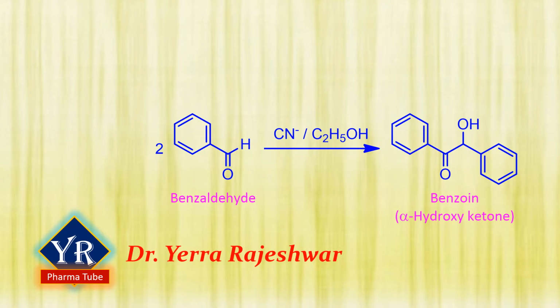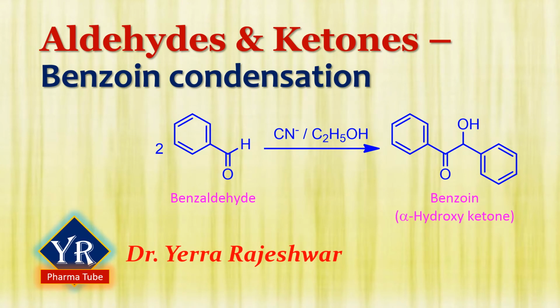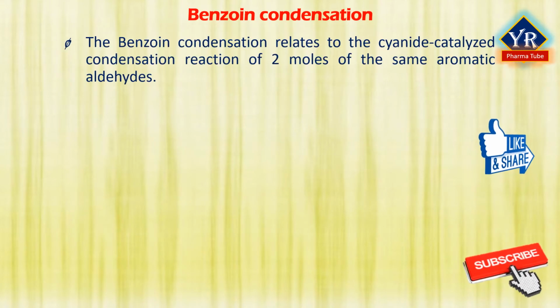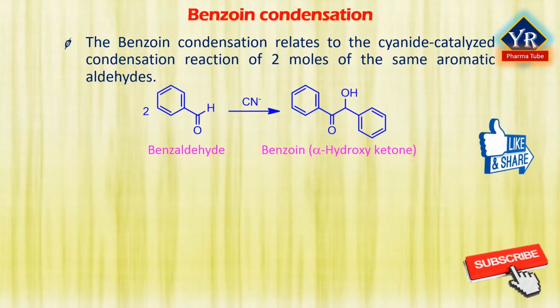In this lesson, we shall try to understand the benzoin condensation reaction. The benzoin condensation relates to the cyanide catalyzed condensation reaction of 2 moles of the same aromatic aldehyde. For example, when 2 moles of benzaldehyde are reacted with a catalytic amount of cyanide ion under basic conditions, it forms an alpha hydroxy ketone called benzoin.